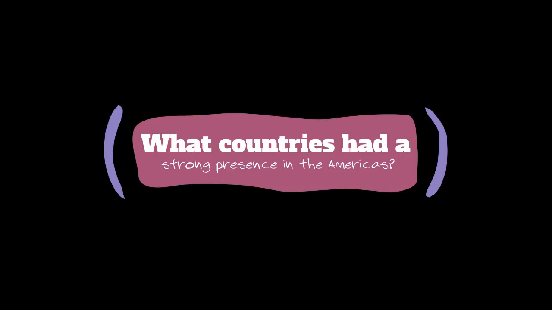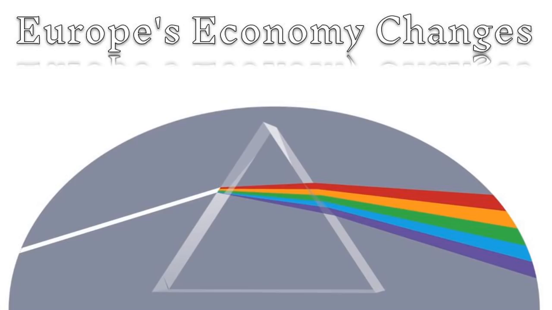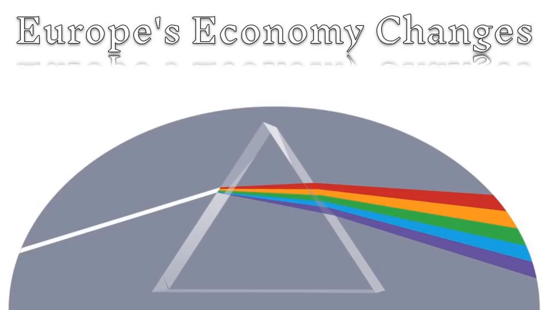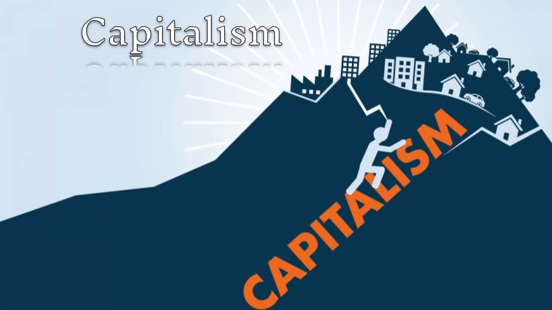All right, last section, and this one is Europe's economy changes. And here's a question for your consideration. How did the events in the Age of Exploration lead to the development of modern capitalism? The growth of trade and new wealth from the colonies had a major impact on Europe. One of these developments was the growth of capitalism, an economic system based on private ownership of economic resources and the use of those resources to make a profit.